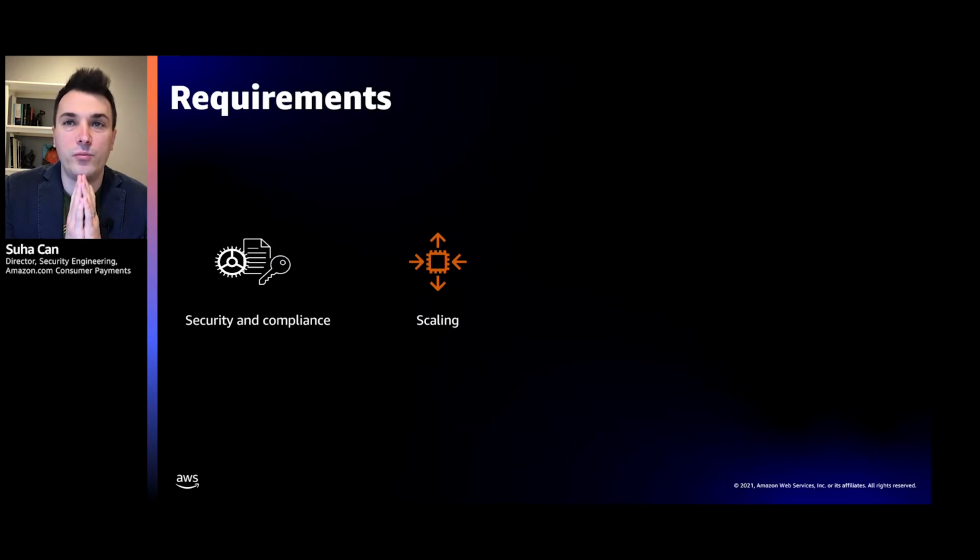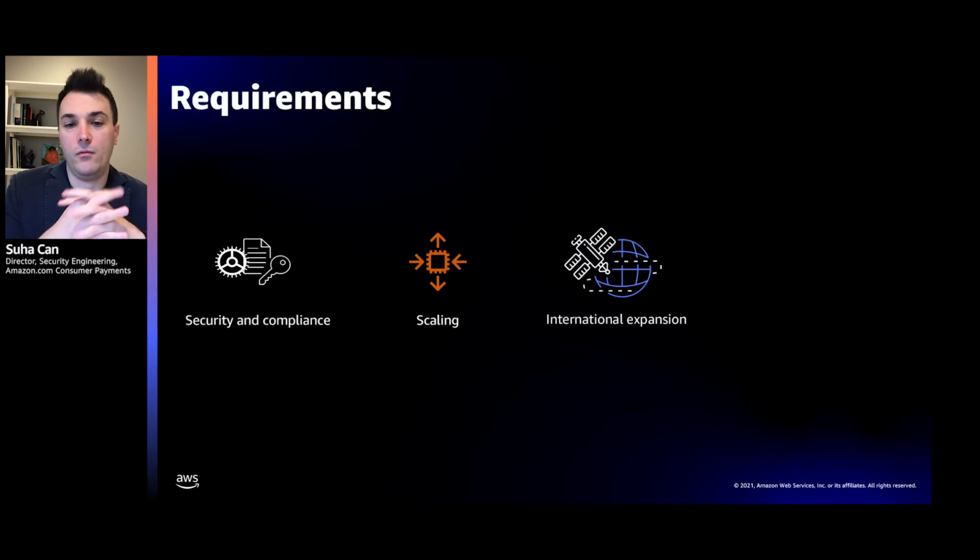Obviously, due to the problem statement I talked to you about earlier, scaling and descaling on demand to meet peak traffic is an important requirement. Additionally, we need agility to launch localized payment storage and processing solutions with a low amount of effort. 12 to 18 months in our previous systems is just too high and not acceptable. So to be able to keep up with the fast-changing payment compliance regimes around the world, we needed the agility to be able to launch in a new region a lot faster.